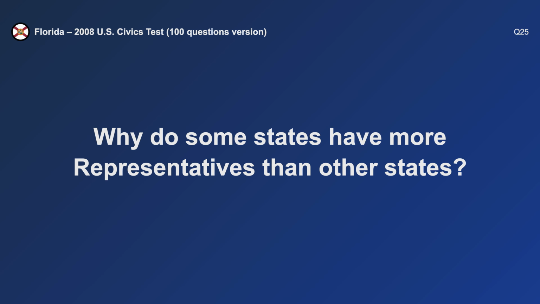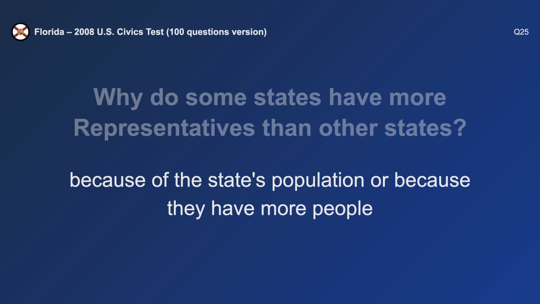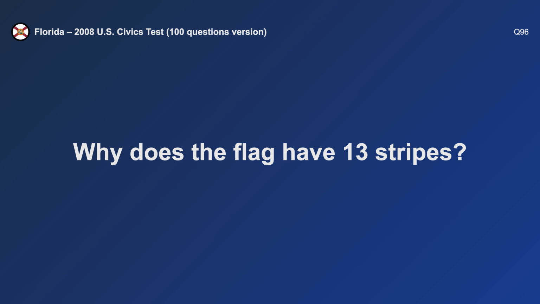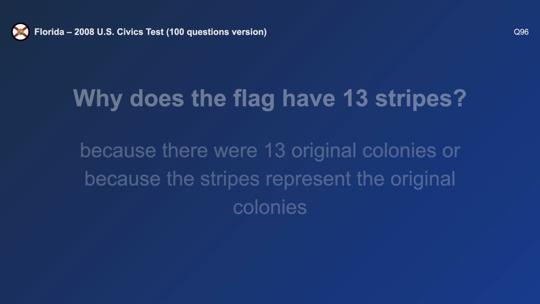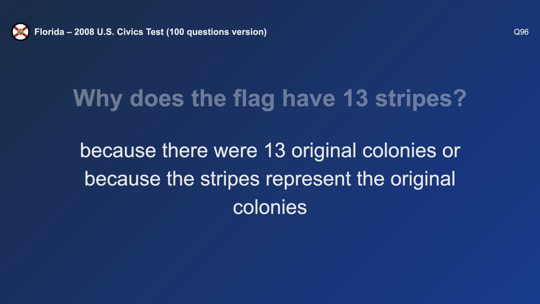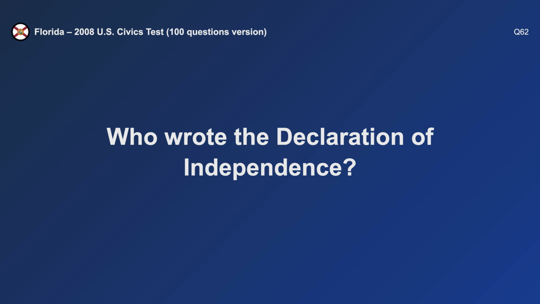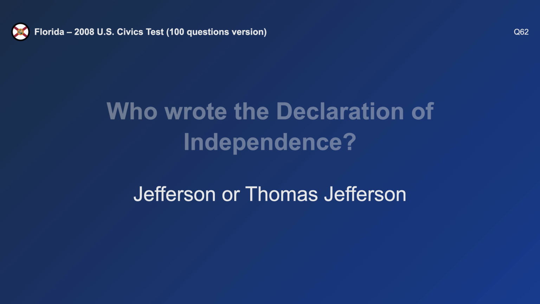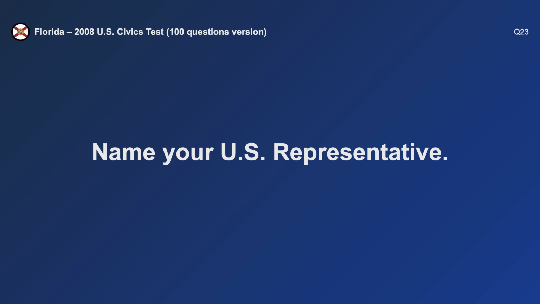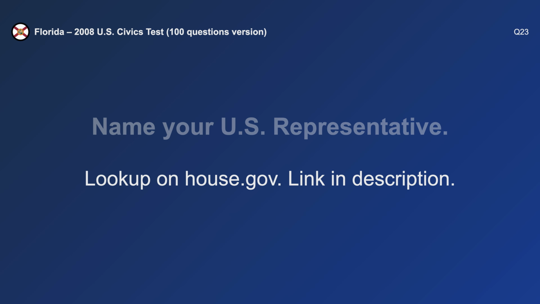Why do some states have more representatives than other states? They have more people. Why does the flag have 13 stripes? Because there were 13 original colonies. Who wrote the Declaration of Independence? Thomas Jefferson. Name your U.S. representative. Look up on house.gov, link in description.